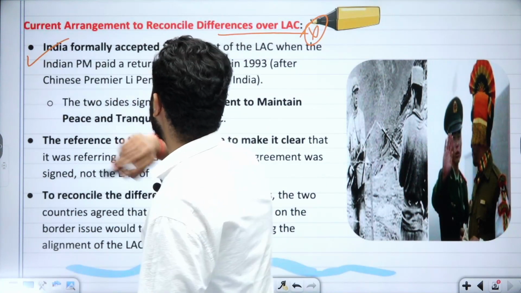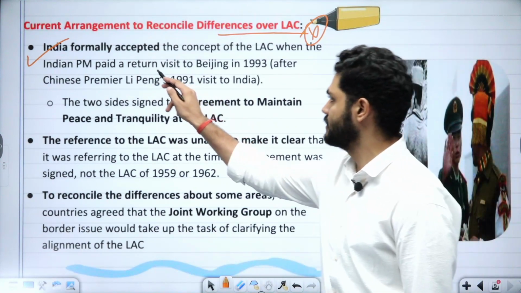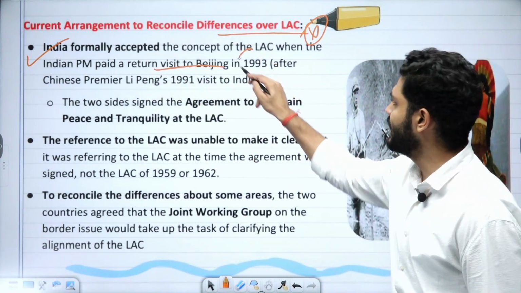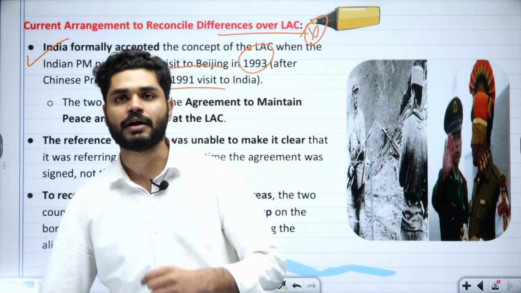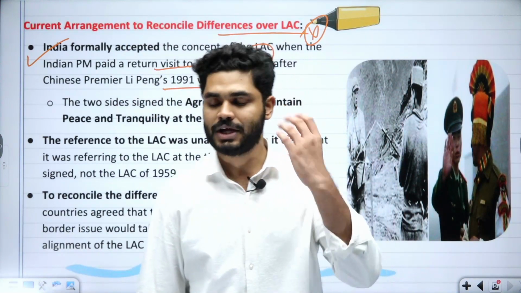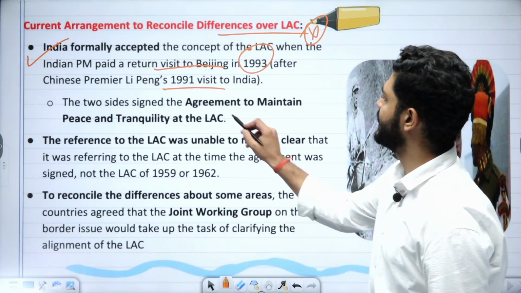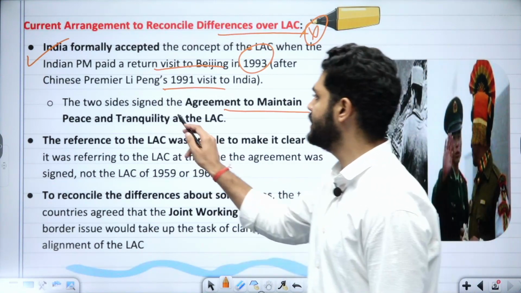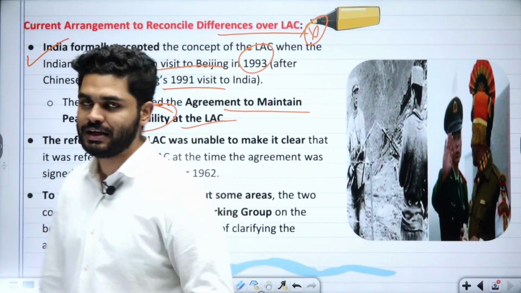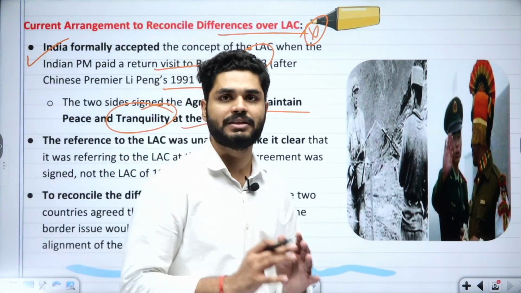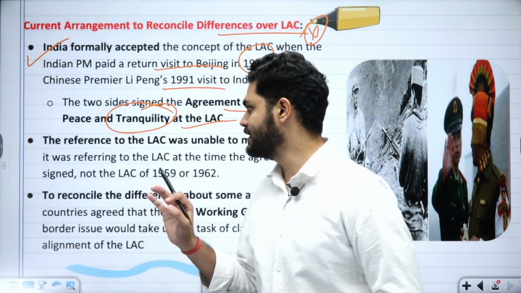One is, India formally accepted the concept of the LAC when the Indian PM paid a return visit to Beijing in 1993. Why was this a return visit? Because in 1991 Li Peng, the Premier of China, visited India. Now the two sides signed the agreement to maintain peace and tranquility at the LAC. They said that everything is fine, everything is okay, and we'll try to make things better. This is after 30 years of that particular war of 1962.